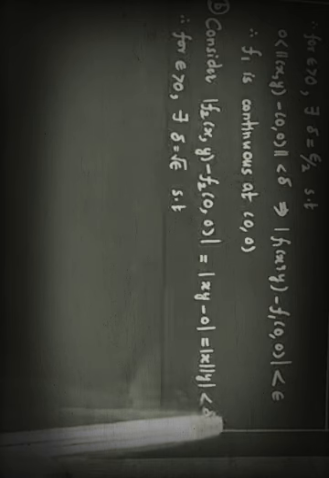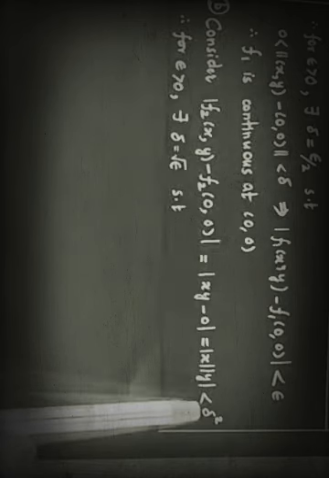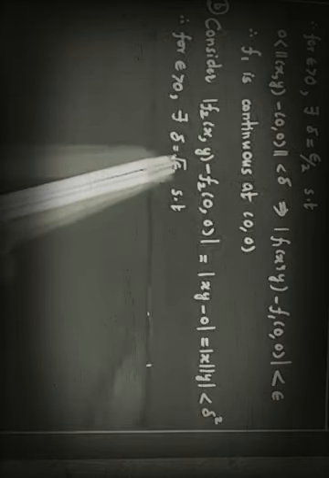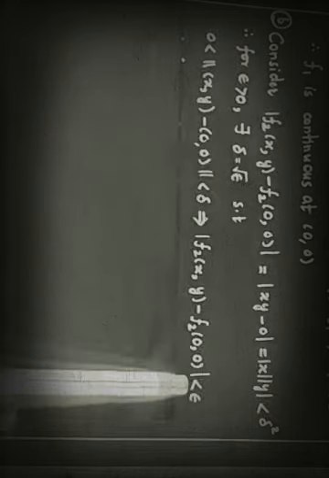This delta square we want to be epsilon. So when we take delta square equal to epsilon, delta will be square root of epsilon. So for given epsilon positive, there is delta, which is square root of epsilon, such that when this norm is less than delta, it implies f2(x,y) minus f2(0,0) is strictly less than epsilon.